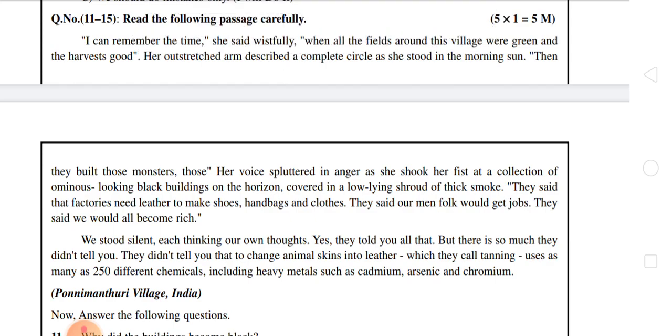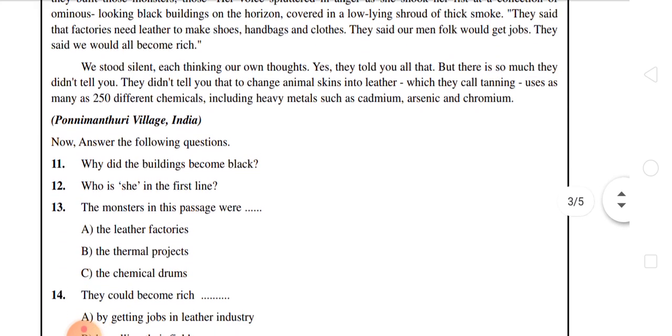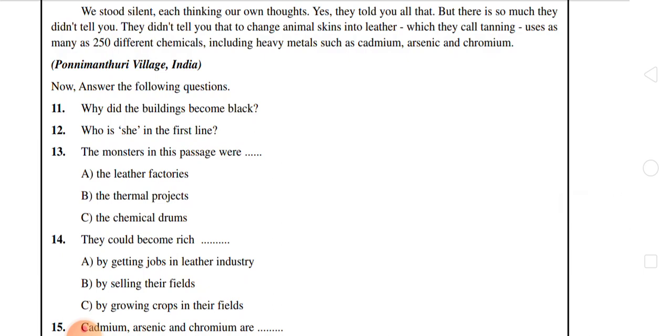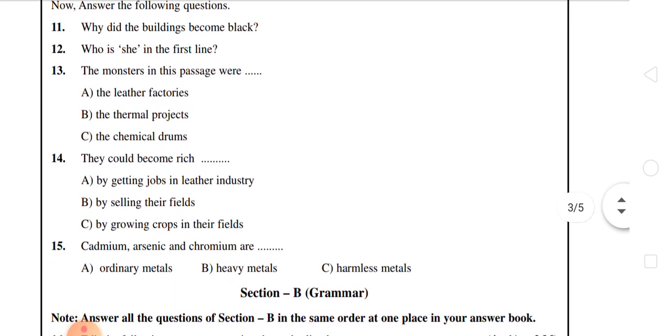So it is a passage, and actually this passage came from Penny Manturi village, India. I think it is from 5th unit, C reading. But we can't say it comes only from C reading every time. As I already said, this passage for 11 to 15 questions comes from any reading in our textbook, either A reading or B reading or C reading, whatever it may be. So we should prepare well to attempt these questions. There are 2 direct answer questions, and 13, 14 and 15 are objective type questions.